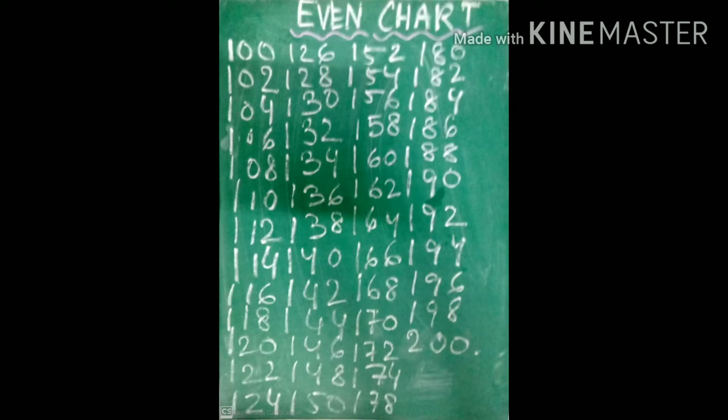Now like that only, we are going to learn from 100 to 200 in the first half. As you have done already till 100, your concept is totally clear. So let's see till 200. Let me make a chart for you to make your concept clear. I am making an even chart and an odd chart, from 100 up to 200. So let's see what the even numbers in this group are.